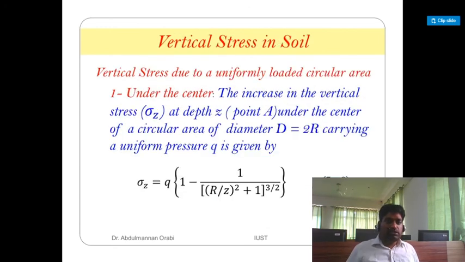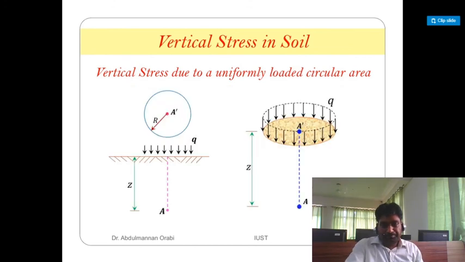So vertical stress due to a uniformly loaded circular area. Under the center, the increase in the vertical stress sigma z at depth z, point capital A under the center of the circular area of diameter d carrying a uniform pressure q, is given by sigma z is equal to q into 1 minus 1 upon (1 plus (R by z) square) to the power 3 by 2.